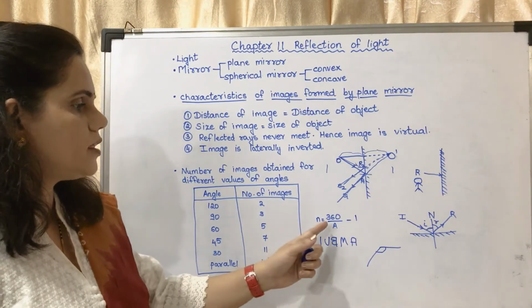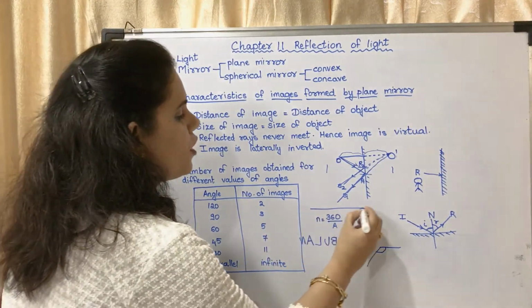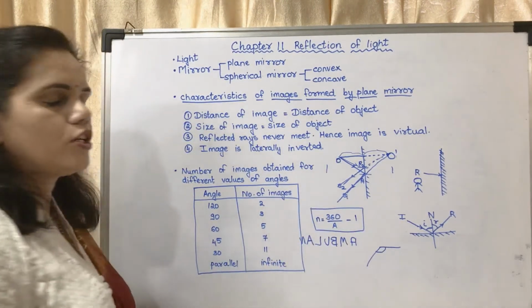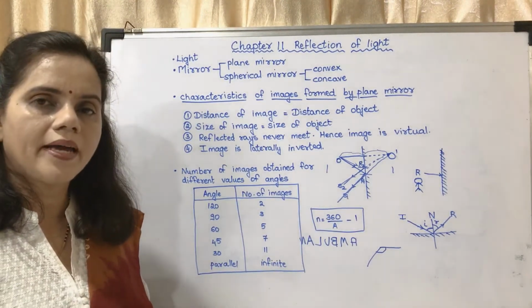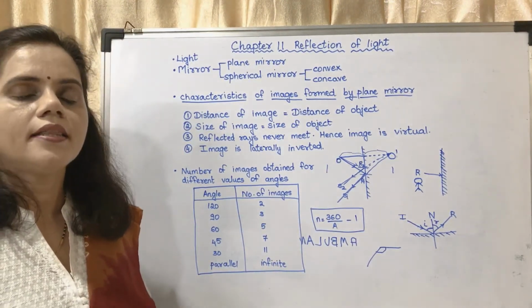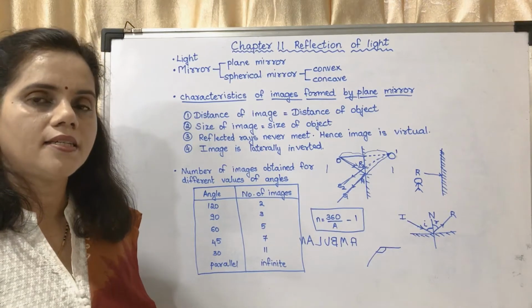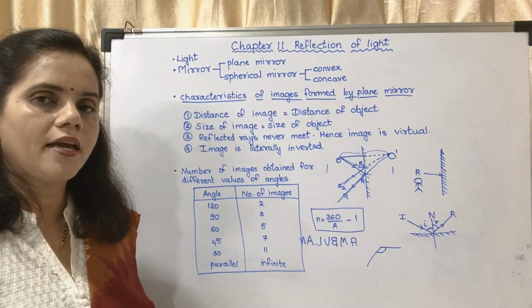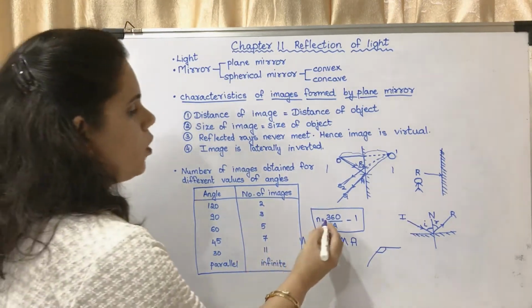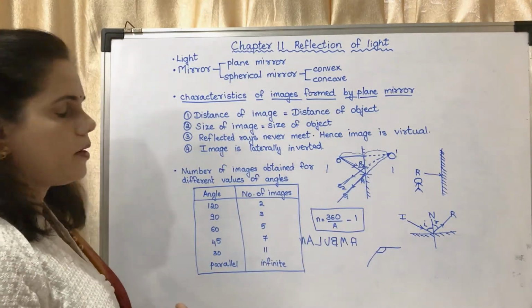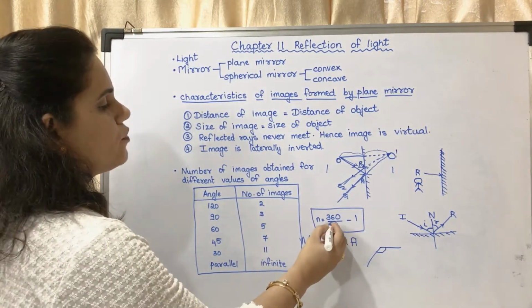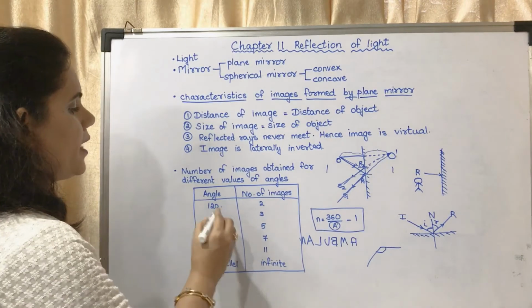To find it out, there is a formula: n is equal to 360 upon a minus 1. How will you find out with the help of this equation? A stands for the angle, this angle.